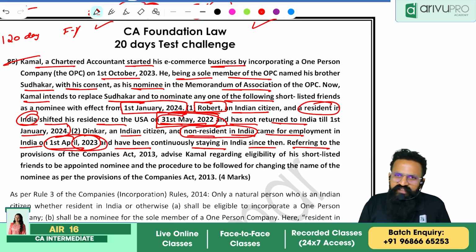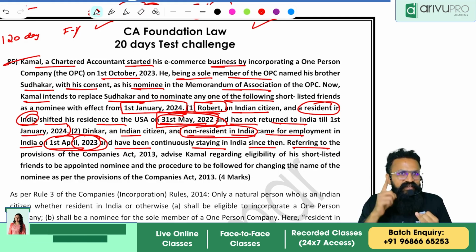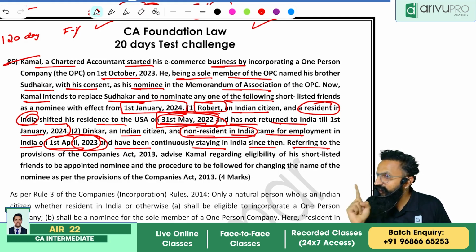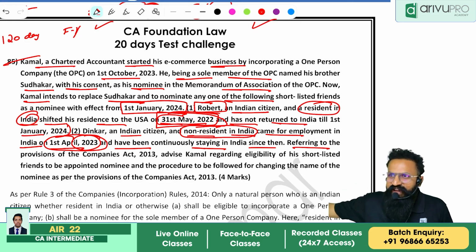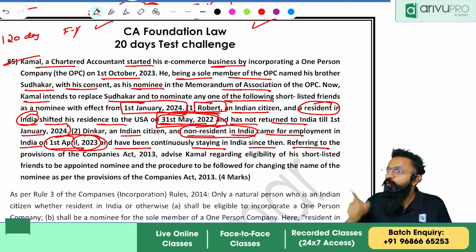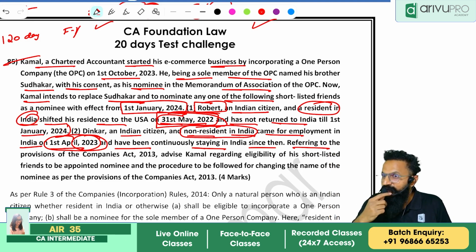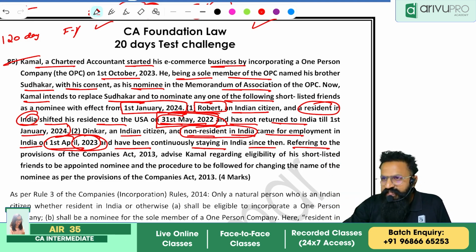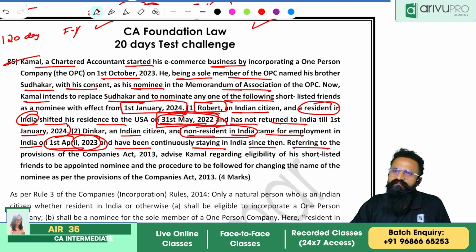Even the cost accountants' institute did not ask a question. Even the company secretary's institute did not ask a question. Even the CA institute had not asked a question. Even at inter level, you have this concept. Nowhere was a question asked for almost 1.5 to 2 years. Finally, this question came. So this is the first question that was asked on this concept.